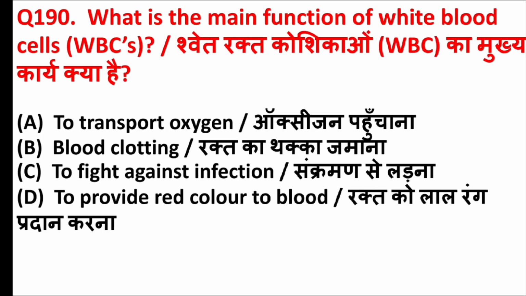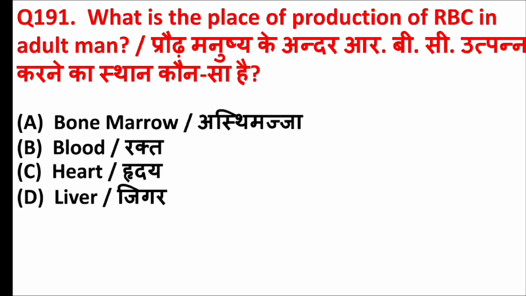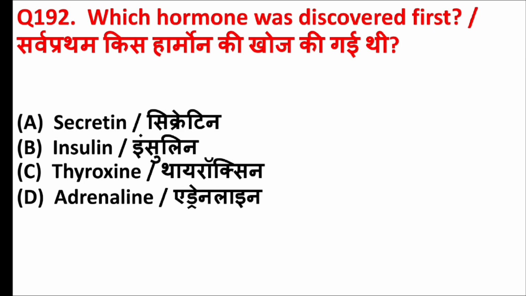What is the main function of white blood cells? Answer is option C, to fight against infection. What is the place of production of RBC in adult man? Answer is option A, bone marrow. Which hormone was discovered first? Answer is option A, secretin.